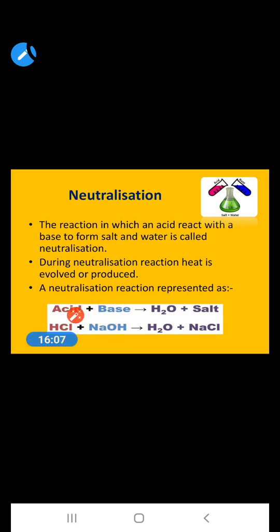We can take one acid, HCl. HCl is hydrochloric acid, and NaOH is sodium hydroxide, which is a base. When these two react with each other, they form water and NaCl. NaCl is sodium chloride, which is a salt.